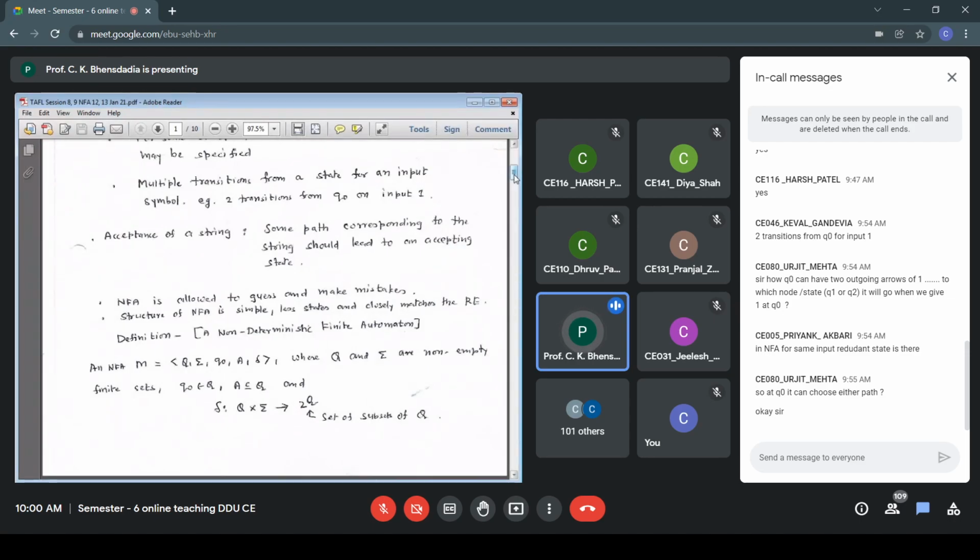Having seen an example, now let's formally define a non-deterministic finite automata. So NFA M is comprised of 5 tuples: Q, sigma, Q0, A, del. Same tuples are there in the formal definition of a deterministic finite automata.